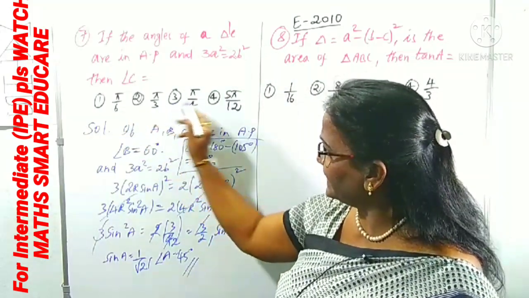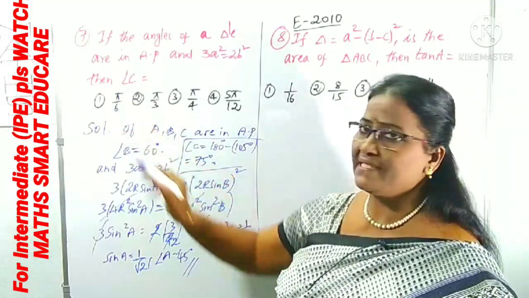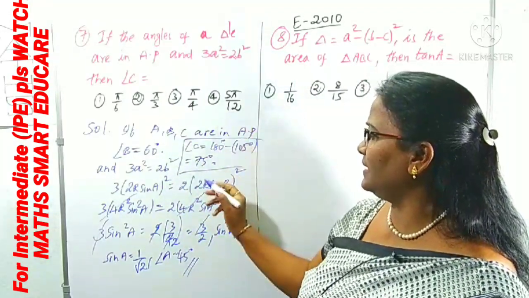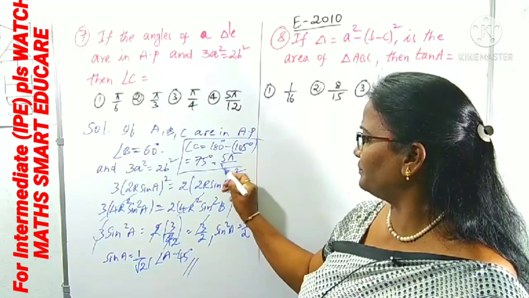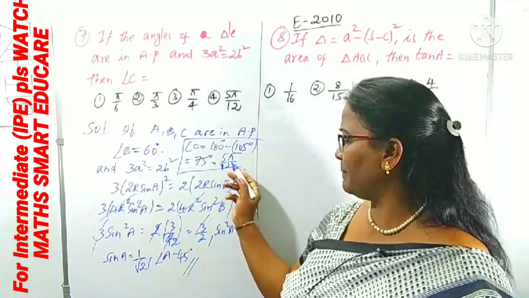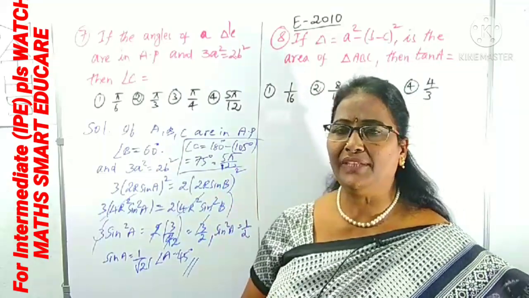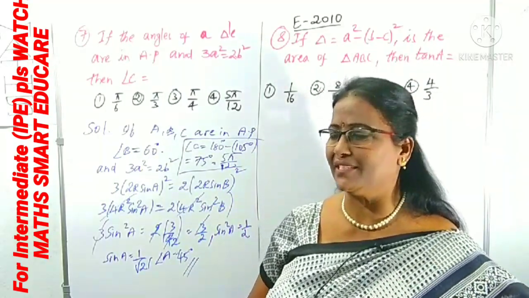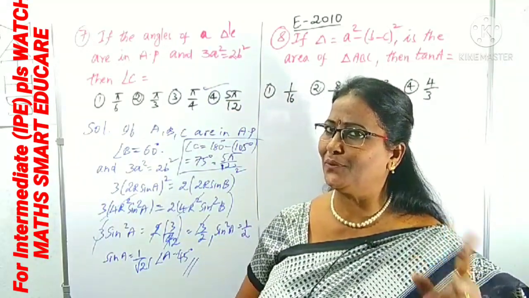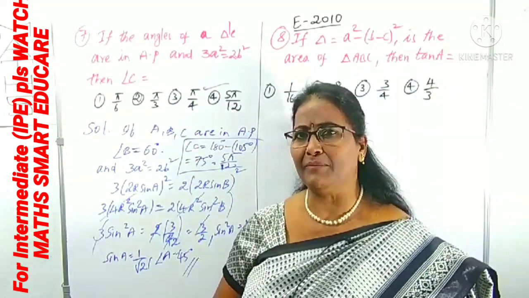But the given options are in radians. Is it clear? 5 by 6, is it 75? No. 5 by 3, is it 75? No. Clearly it is 5 by 12. Okay, this is 5 pi by 12. 5 pi by 12: pi by 12 is 15 degrees, and 5 into 15 is 75 degrees. So you have to know the angle measurements not only in degrees, you have to know them in radians also. Clear? So you have to pick the fourth option, that is 5 pi by 12.